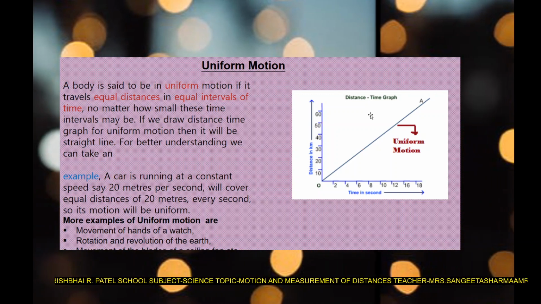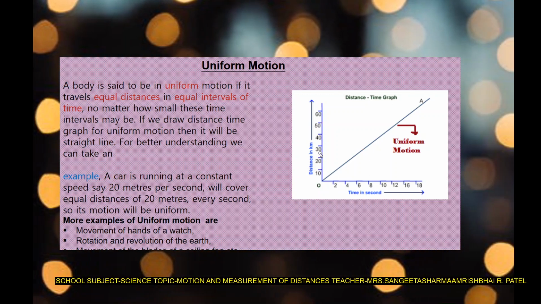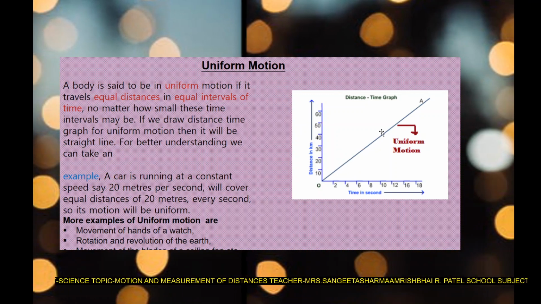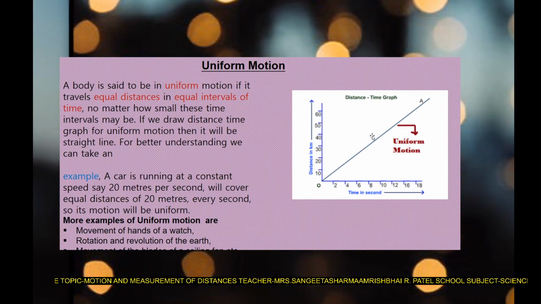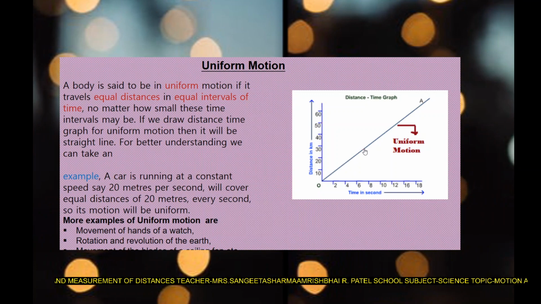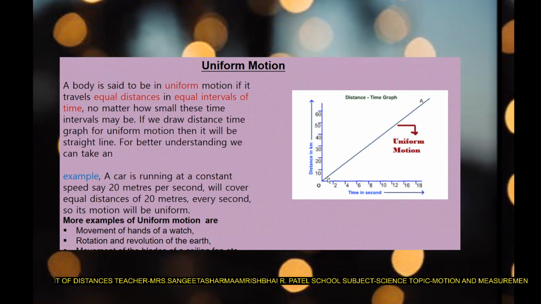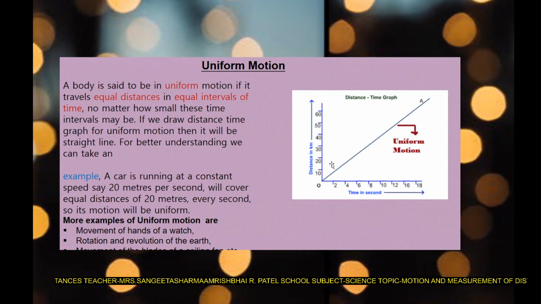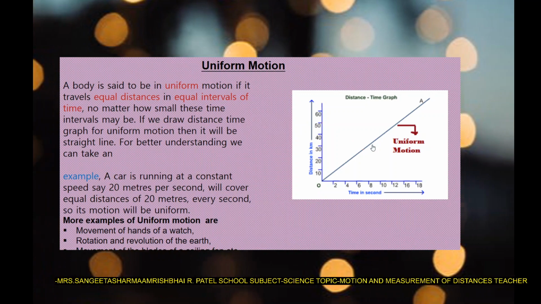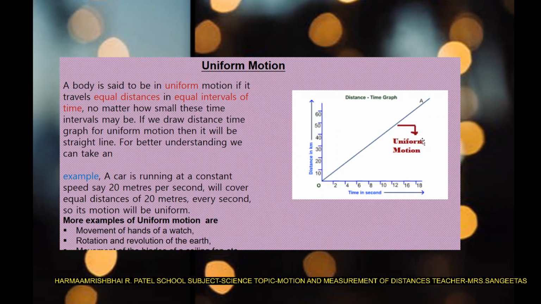It is very important. So if we draw distance time graph for uniform motion, then it will be a straight line. How will the straight line come? Because when you are covering equal distance in equal amount of time, the points will come here and here in the form of a straight line. So the first point will be here, the second point here, the third point here, the fourth point here, and the fifth point here. When you join all the points, you will get a straight line because in equal intervals of time, you are covering equal distance.